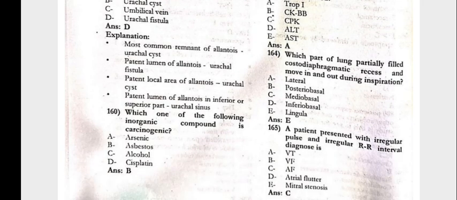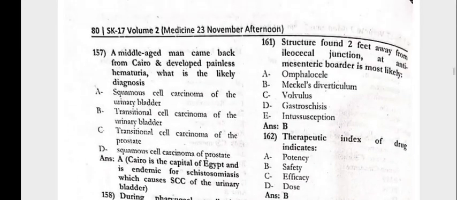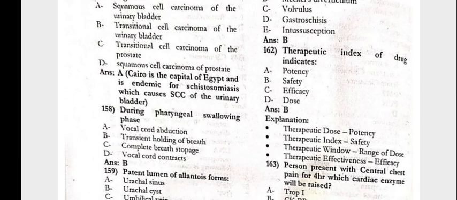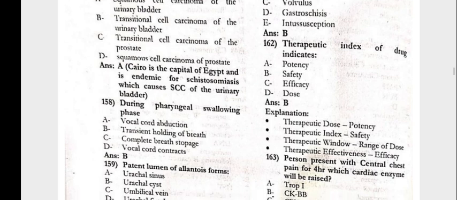160, which of the following inorganic compounds is carcinogenic? That is asbestos. Next, 161, the structure found 2 feet away from the ileocecal junction at the anti-mesenteric border is most likely Meckel's diverticulum. Therapeutic index of the drug indicates its safety.